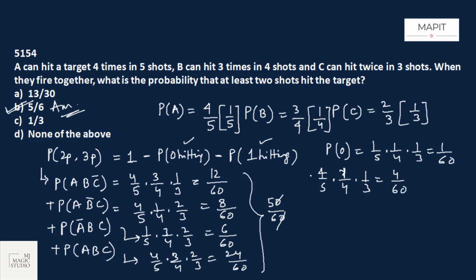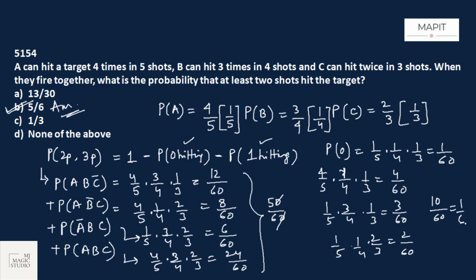Then B hitting the target, 3 by 4, and A missing, C missing, would be 3 by 60. C hitting the target and A missing, B missing, would be 2 by 60. So let's add: 1, 5 and 5, 10. So this is 10 by 60 or 1 by 6. So 1 minus 1 by 6 will also give you 5 by 6. 5 by 6 is the answer.